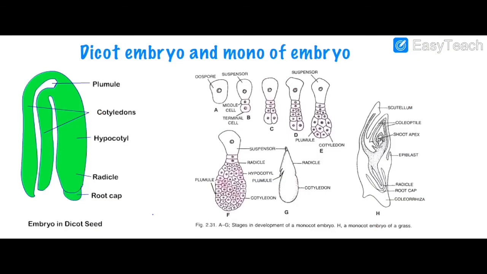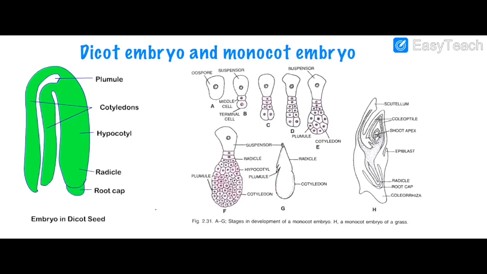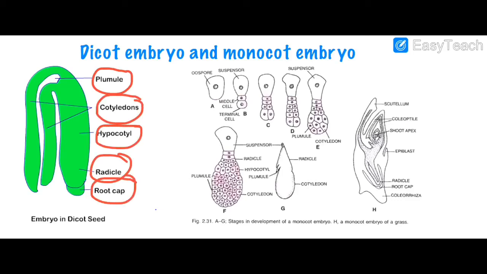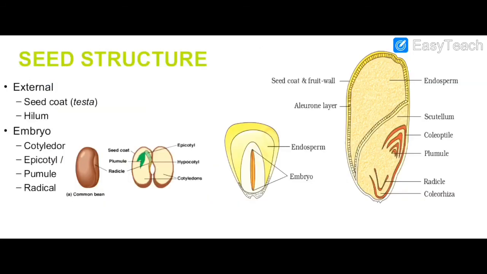Now let's discuss the structure of dicot embryo and the monocot embryo. In the dicot embryo, you will see the plumule, cotyledons, hypocotyl, radicle, and the root cap. There is also an embryonal axis as well as epicotyl. Epicotyl, I'll show you here. Right, hypocotyl, epicotyl, cotyledons, plumule, and radicle.